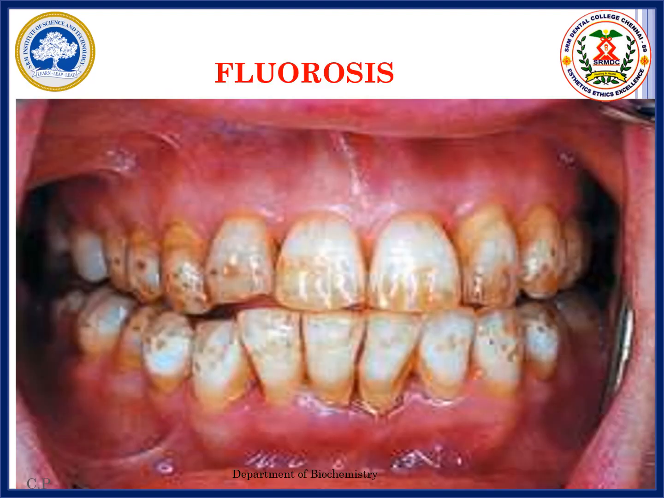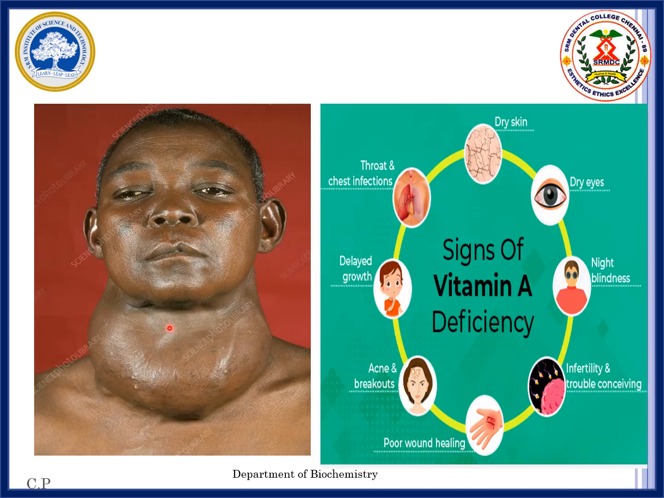This picture is of fluorosis condition when the fluoride intake is excess. This picture is of goiter. Here we can see the signs of vitamin A deficiency like dry skin, dry eyes, night blindness.